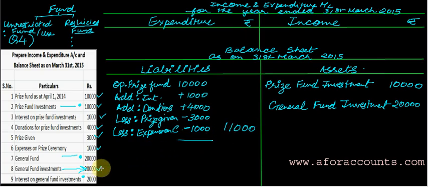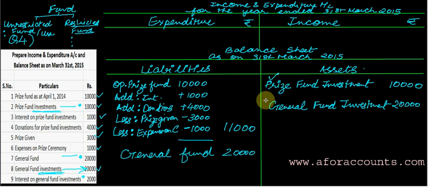Now your general fund needs to be written here on the liability side. General fund, a fund made, 20,000. See, investments will always be my asset. So both the prize fund investment and general fund investment stand on the asset side, and the fund has to be placed on the liability side. Small concept, but it needs to be understood.